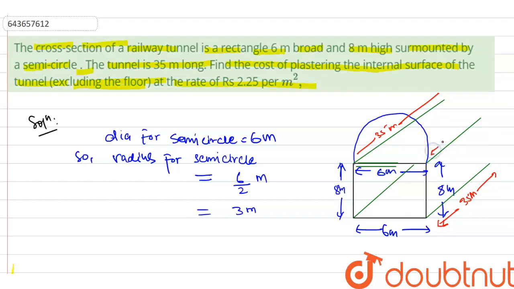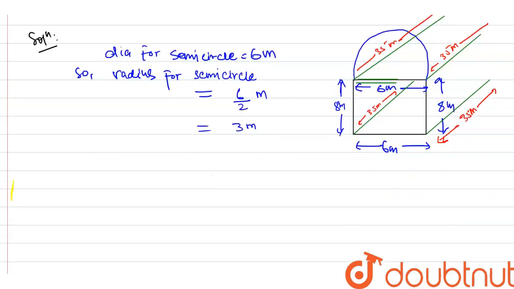What is the meaning of tunnel? If you are not able to get the point, you can check it on the internet or anywhere. This is 35 meter, and this will also be 35 meter. So guys, try to imagine this figure, because this is a 3D diagram. I'm unable to show it exactly, but I think this is enough for understanding.